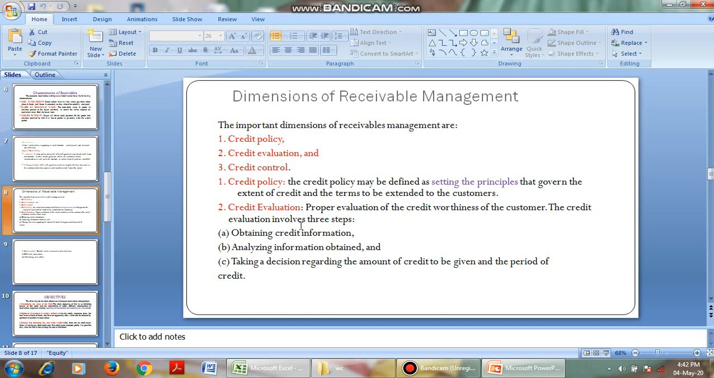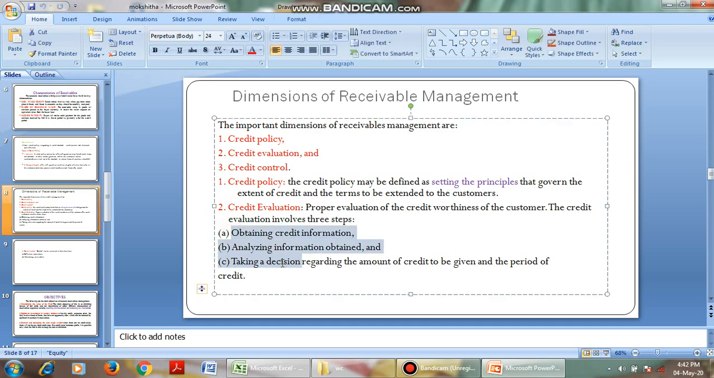It involves three different steps: obtain credit information, that is, information about the customer; analyze the information obtained; and take a decision regarding the amount to be credited. For example, I want to give you money. I am not going to directly give you the money. I will collect information from you, that is, your net worth, your assets, your background and so on. I will analyze it, and then decide how much money to give you. That is called credit evaluation.